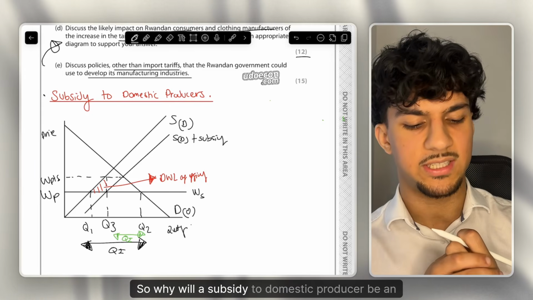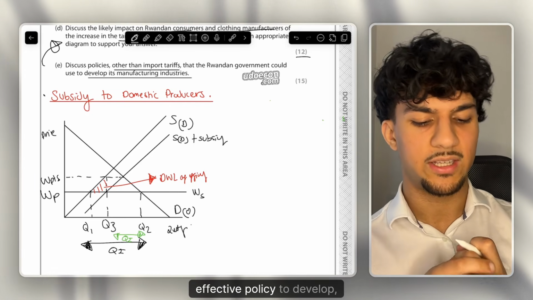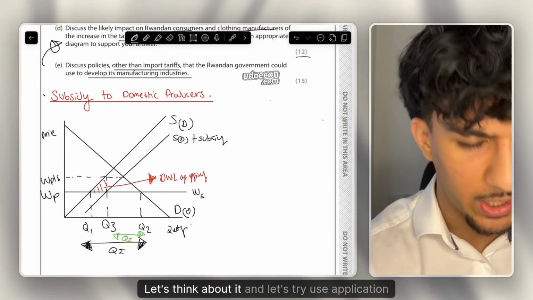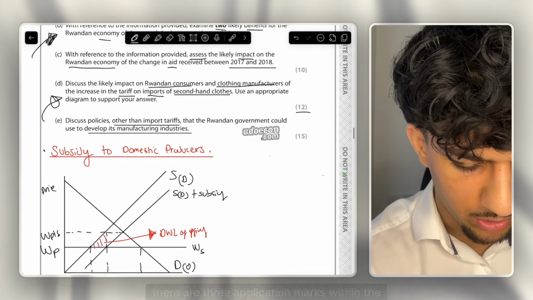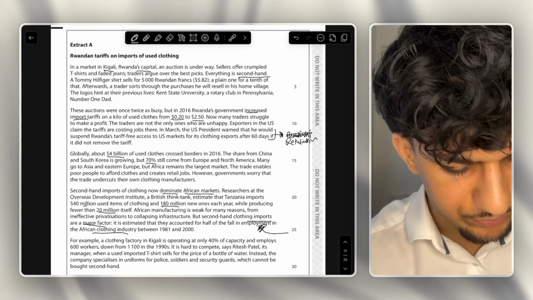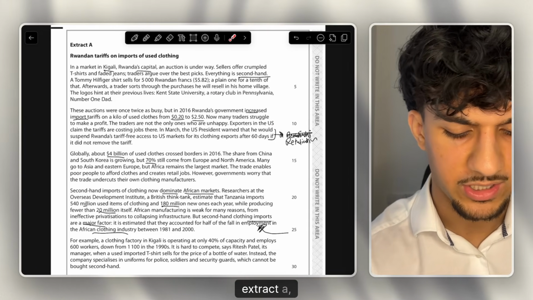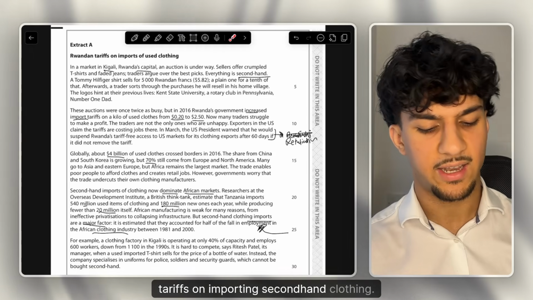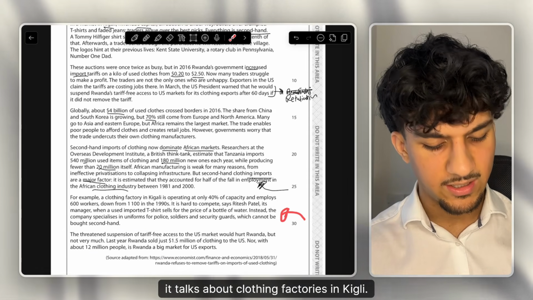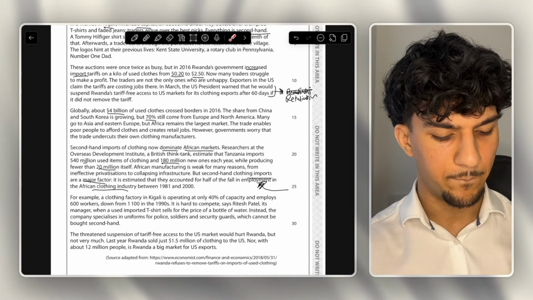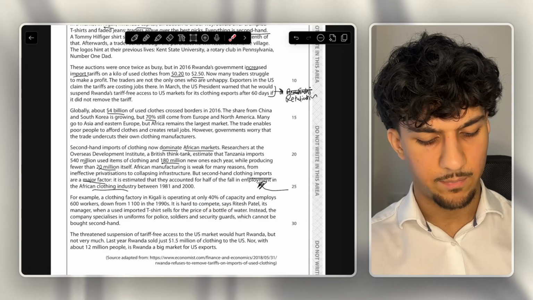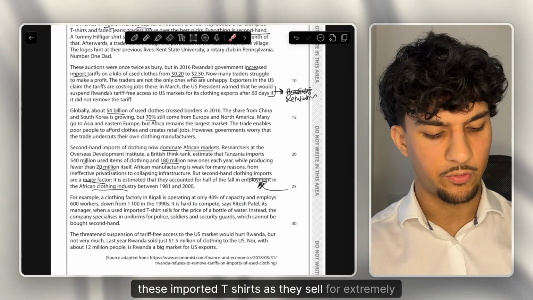So why will a subsidy to domestic producers be an effective policy to develop Rwanda's manufacturing industry? Let's think about it, and let's try to use application, as of course there are 3 application marks within this 9-mark question. And of course it's talking about, in extract A, tariffs on importing second-hand clothing. But then towards the end of it, it talks about clothing factories in Kigali, where basically they're saying it's almost impossible. It's hard to compete with these imported t-shirts as they sell for extremely cheap.